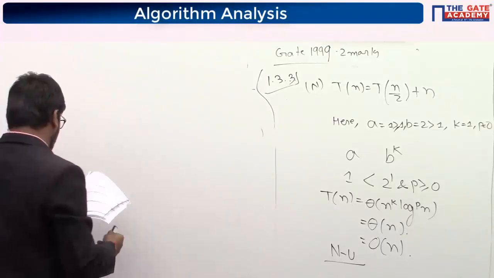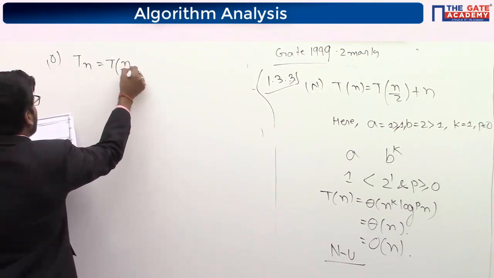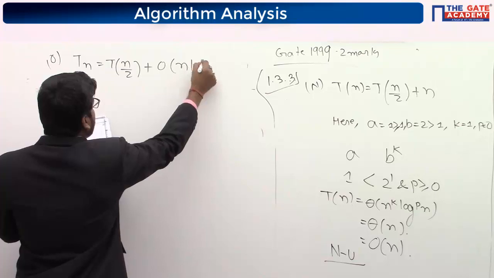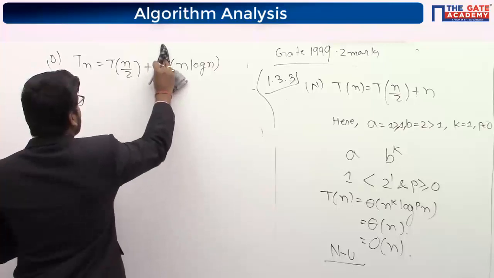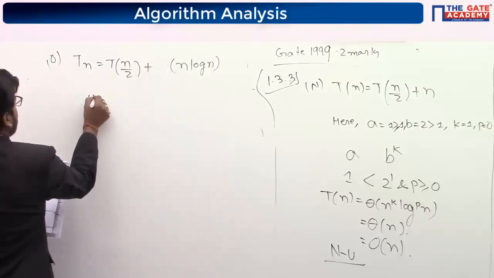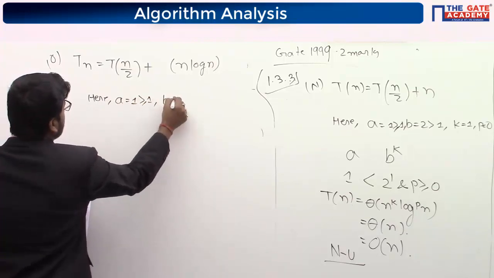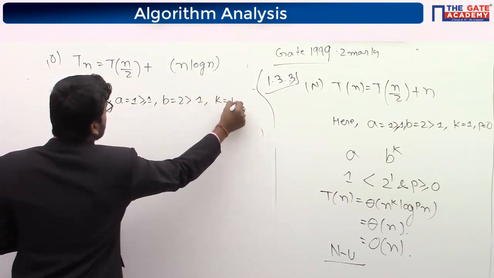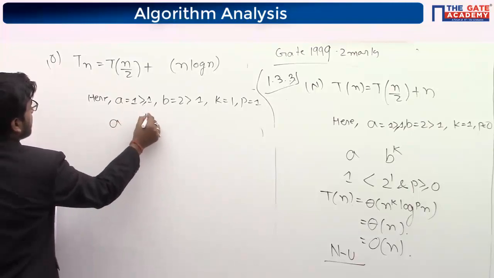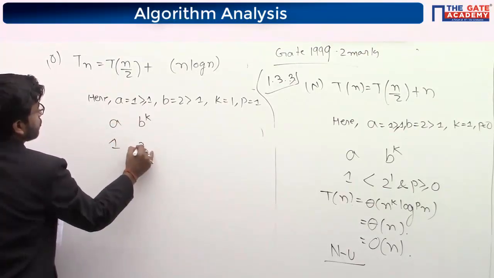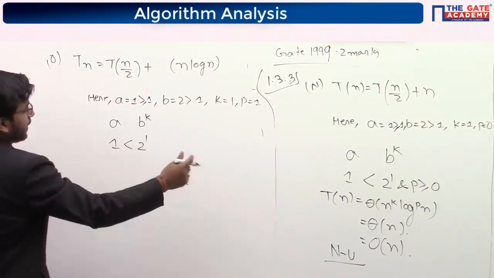B and D. So now let us take O. O is saying T(n) equal to T(n/2) plus big O of n log n. It is again in master theorem. Sorry, n log n. So write here a equal to 1, which is greater than or equal to 1, b equal to 2 greater than 1, k equal to 1, p equal to 1. So a, b to the power k: a is 1, b is 2, k is 1. So a is smaller. Third one, and p greater than or equal to 0, same.